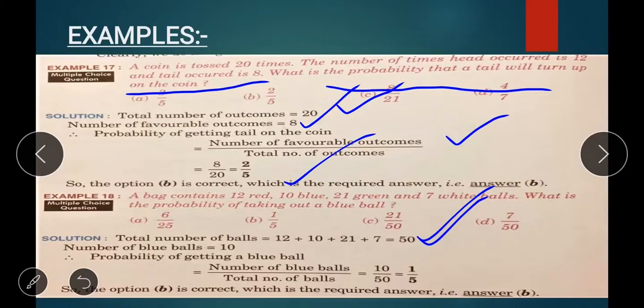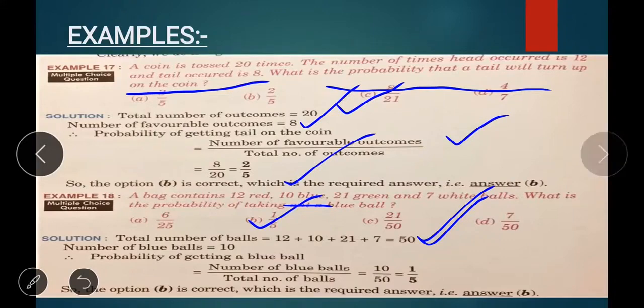Number of blue balls. We need the probability of taking out a blue ball only. So number of blue balls equal to 10. Probability of getting a blue ball is equal to number of blue balls divided by number of balls. So that is equal to 10 by 50, that is equal to 1 by 5. So answer B is the correct answer.